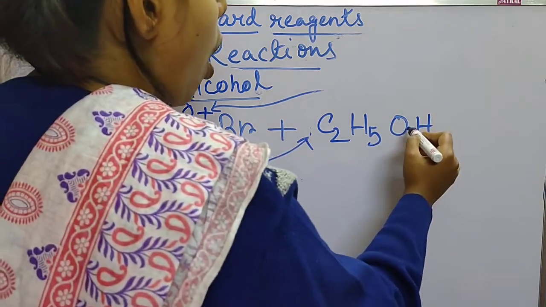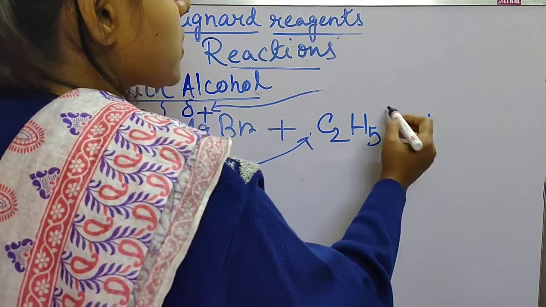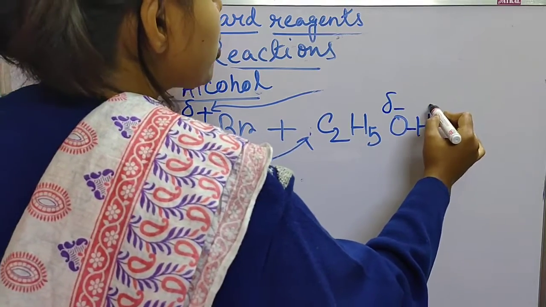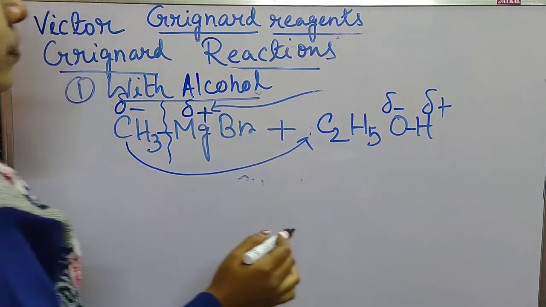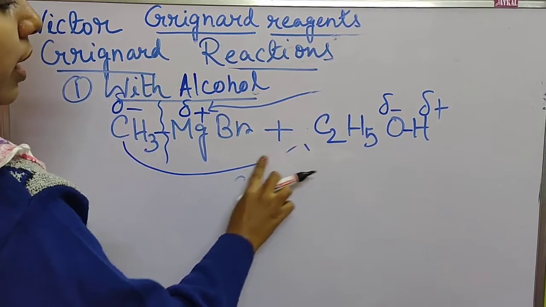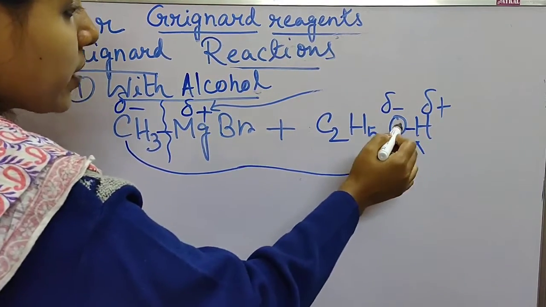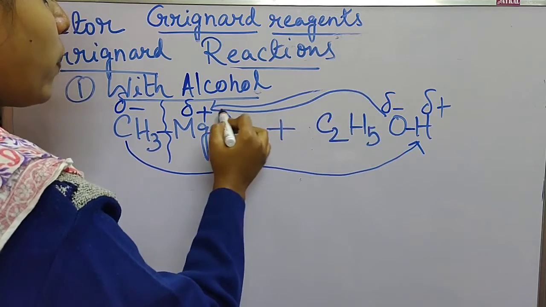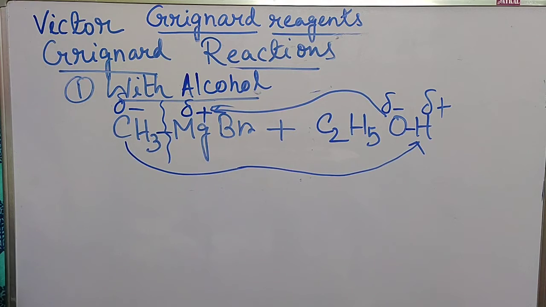Now here oxygen is more electronegative than hydrogen, as we already know, so oxygen gains the negative charge and hydrogen gains the positive charge. So this negatively charged carbon will attack the hydrogen, and this OC2H5 group will attack the magnesium.